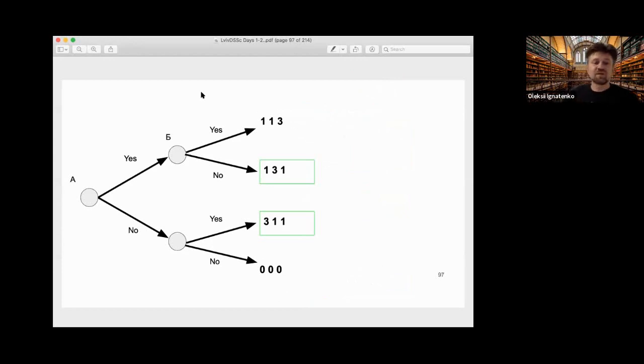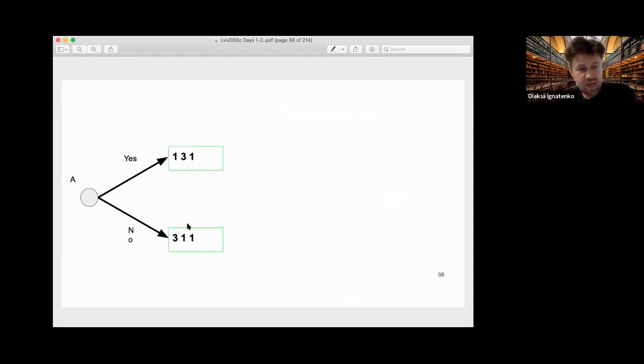Now we have the decision of B. We have 3 here and 1 here, and 1 is bigger than 0 and 3 is bigger than 1. So we can remove B. And now we have A, and we have 1 here and 3 here.